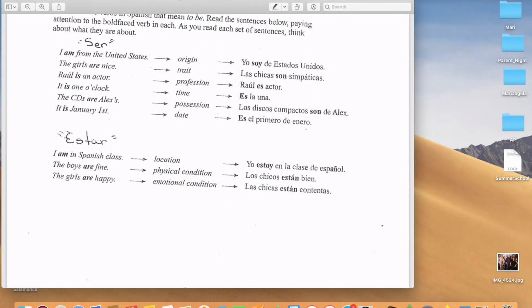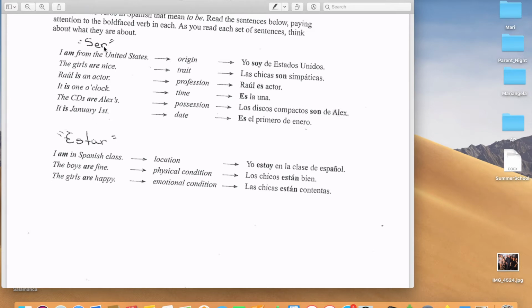Ser, you know how to conjugate ser. You should know how to conjugate ser in present tense, which is, I can type it here. Ser es yo soy, tú eres, él es, nosotros somos, ellos son. En estar, yo estoy, tú estás, él está, nosotros estamos, ellos están.